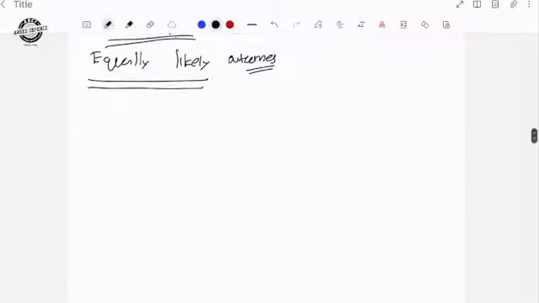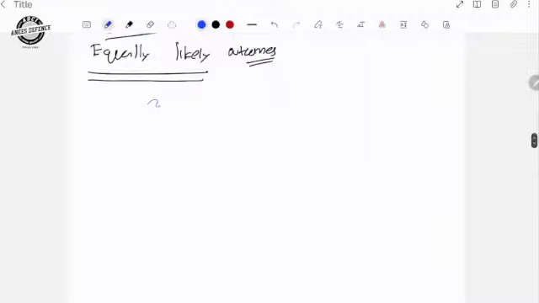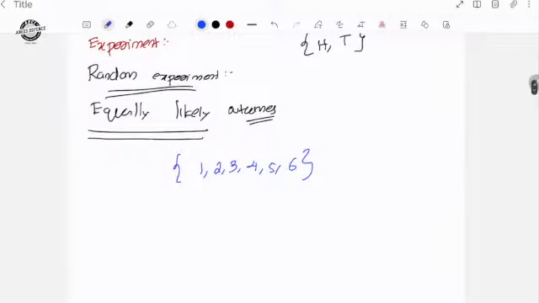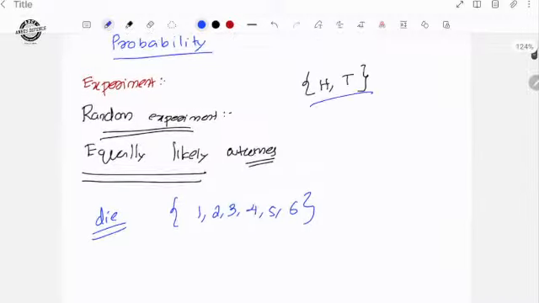Another example: if you roll a die, you will get 6 outputs: 1, 2, 3, 4, 5, 6. These are the possible outputs, but what the next output will be, you don't know. So that is an example of a random experiment. This is for the case of a die, a die is rolled. This is for a coin, a coin is tossed.